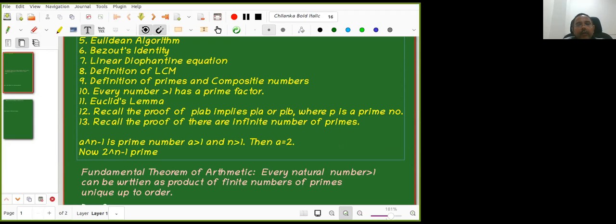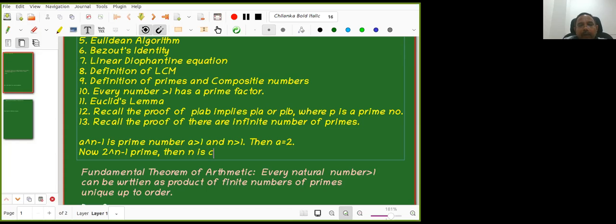Now, 2 power n minus 1 is a prime number and n greater than 1. This is also important. If n equals 1, it is not a prime, so here it is not equal. If 2 power n minus 1 is a prime, then n is prime.